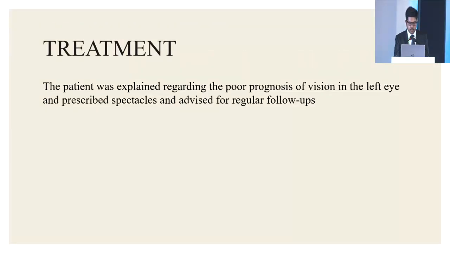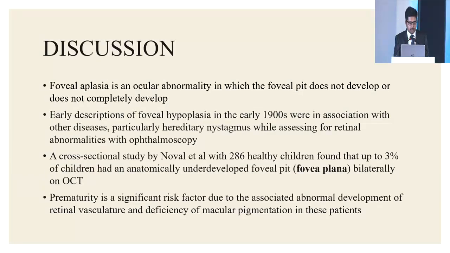Treatment: the patient was explained regarding the poor prognosis of vision in the left eye and was prescribed spectacles after refraction and was advised regular follow-ups. Discussion: foveal aplasia is an ocular abnormality in which the foveal pit does not develop or does not completely develop.